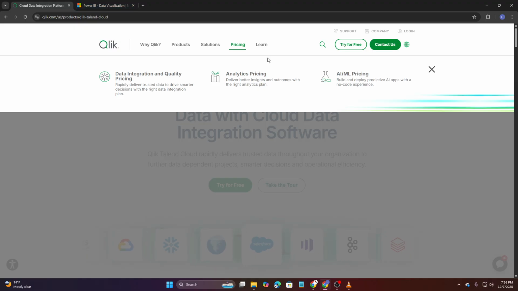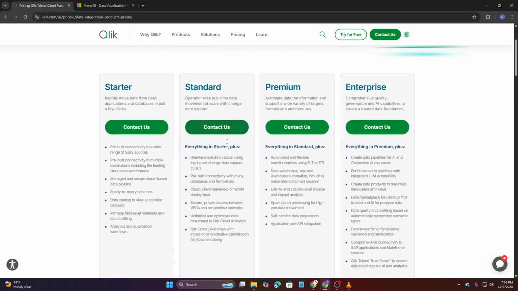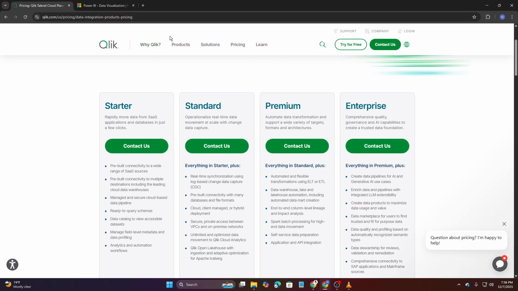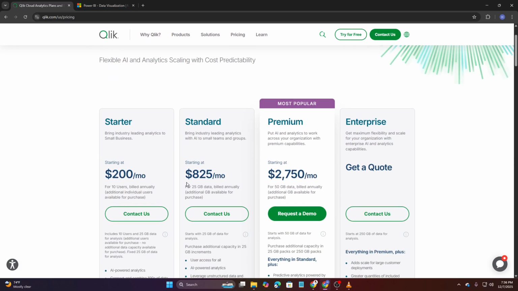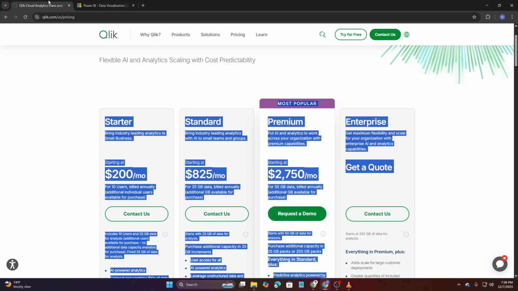Power BI continues to be one of the most cost-effective BI tools on the market, with a free version and subscription plans that fit comfortably within most budgets. Qlik Sense tends to sit at a higher price point, reflecting its enterprise-grade features and advanced exploration capabilities.